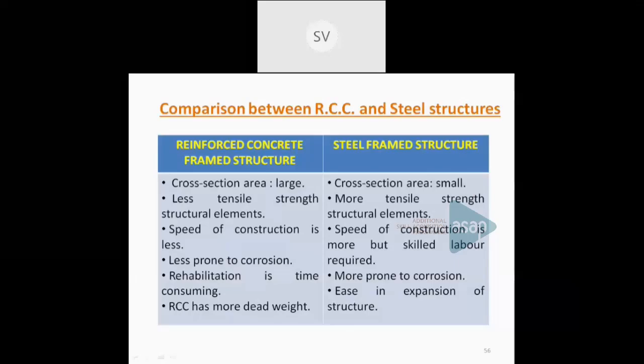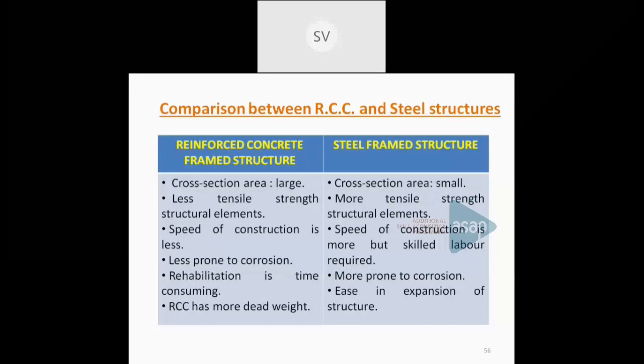The tensile strength is more in the case of a steel framed structure, but a concrete structure can take a lot of compressive strength, but it can take only limited tension. Speed of construction is less in concrete. In steel frame, it can be increased because most of the work can be done in the workshop itself, so that it is transported to the site and erected. But steel framed structures are prone to corrosion, while concrete structures are less prone to corrosion.